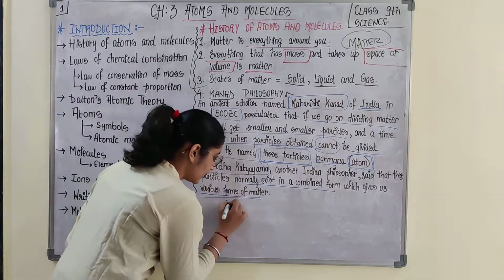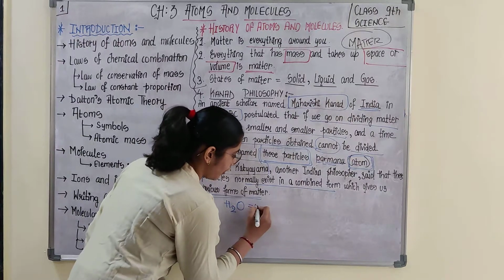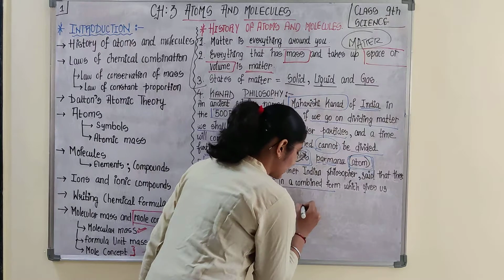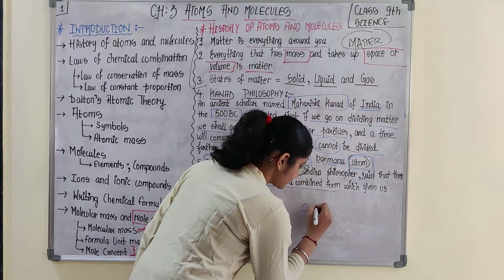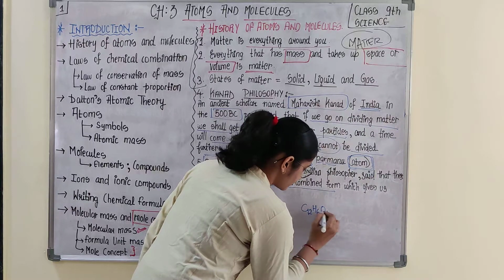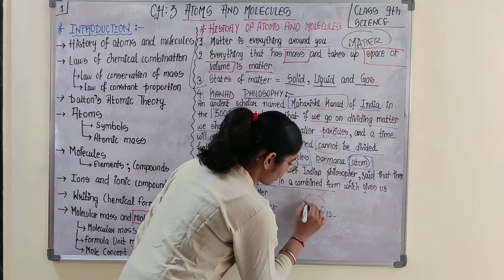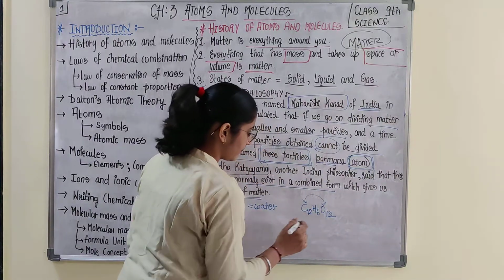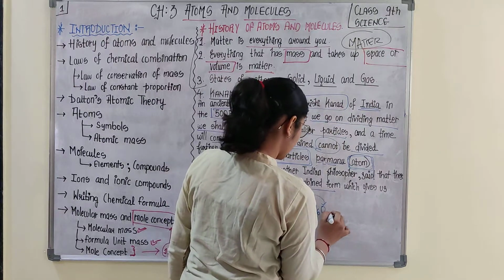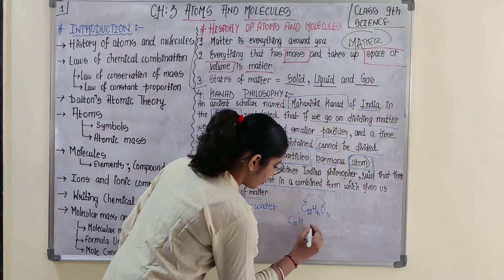Like when H combines with another H and oxygen, it forms water. When this H combines with oxygen and carbon, it forms different compounds.